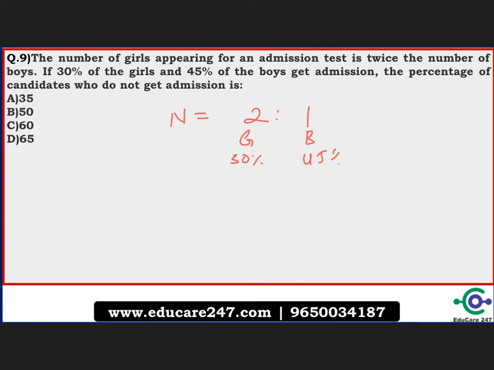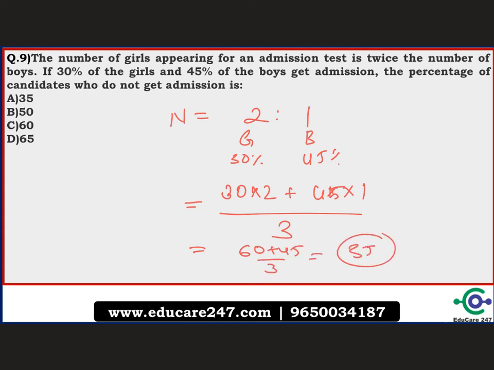But if you want to do this fast and very easily, there's one more method. Just take 30 into 2, 45 into 1, and take the addition of the ratio, which is 3. So this becomes 60 plus 45 by 3, which is 35. So 35% of the candidates are going to get admission, but we have been asked how many do not get admission. So the answer is 100 minus 35, which is 65. Option number D, 65% is the correct answer.